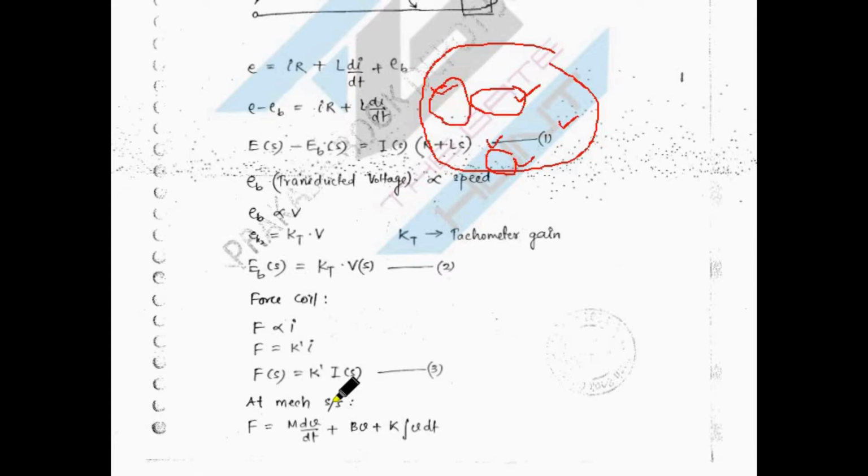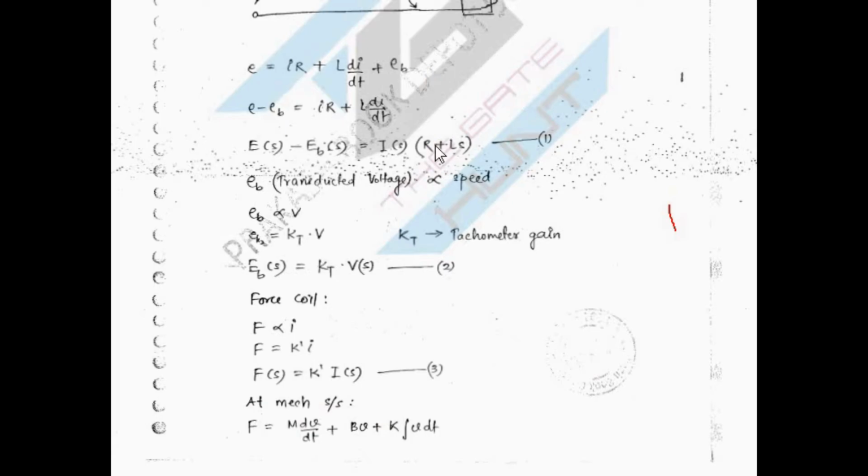Okay, so F is the applied force, and F is equal to m into a, force is equal to mass into acceleration, like that. So this is m into dv by dt. If this is velocity, but if it is just a displacement x, then it is m into d square x by dt square, right? Then this is your damper, so b into v. If it is a displacement instead of v, then it will be b into dx by dt, and this is a spring constant k into x in the displacement concept, but here it is a velocity, so you have to integrate v, right?